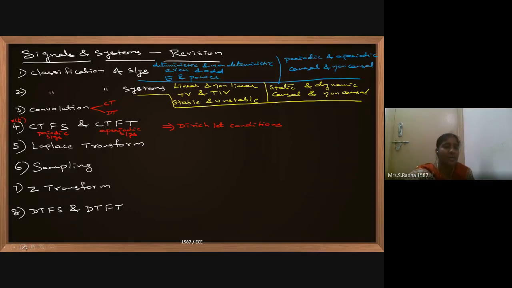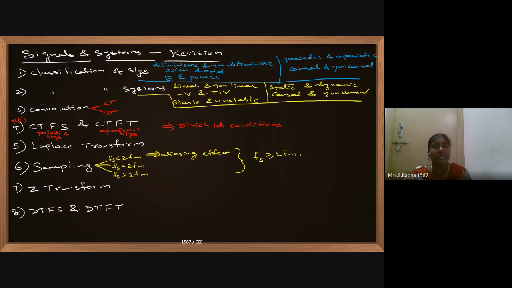Coming to sampling, we had something called undersampling, oversampling, and ideal sampling. We had three cases: Fs less than 2 FM, Fs equal to 2 FM, and Fs greater than 2 FM. Aliasing effect, overlapping of higher frequency on lower frequency, will come in undersampling. Greater than means oversampling. Ideal sampling is generally used, and Fs should always be greater than or equal to 2 FM. Only then can we reconstruct the original signal. We have done a few problems on this. You kindly check out what are the problems.